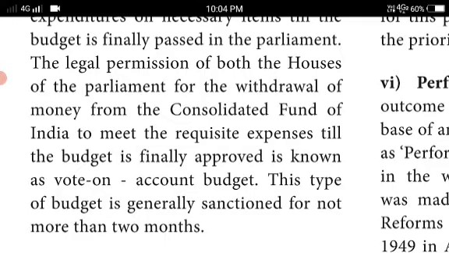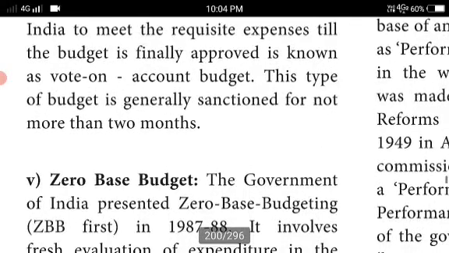This is known as vote on account budget. This type of budget is generally sanctioned for not more than 2 months. So this is only sanctioned for not more than 2 months.